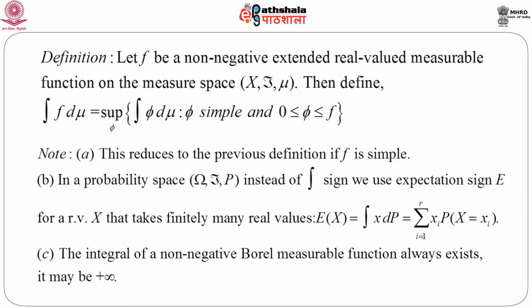And if we look carefully, instead of considering a general measure space, if we consider a probability space, then instead of the integral sign we usually use the expectation sign, that is E, and f in that case is a random variable, and mu is nothing but the probability measure. So, if a random variable X takes finitely many values, then the expectation of X is nothing but integration of X dP, which reduces to summation i equals 1 to r x_i times probability that capital X equals small x_i.